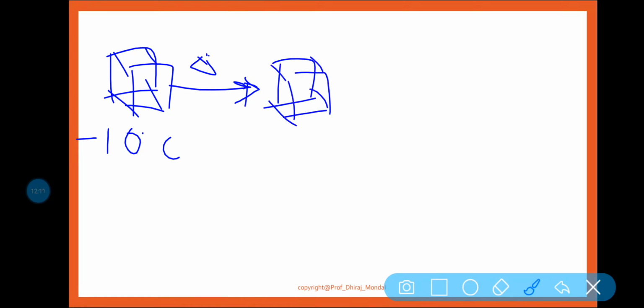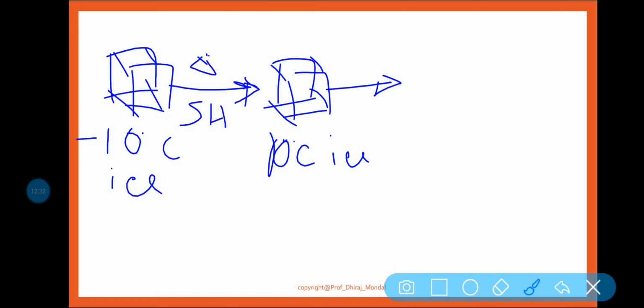Am I right? Ice, 0 degree centigrade ice, by taking some sensible heat. Again I am heating up that ice, so it will make 0 degree centigrade water by taking latent heat.